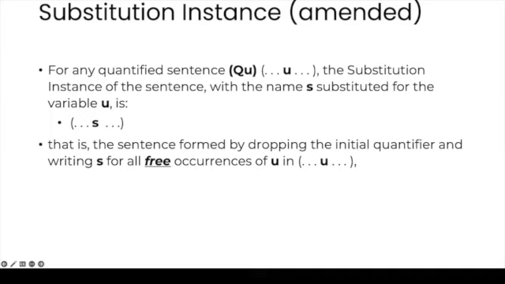And here the key difference from our previous definition is that we don't just drop the quantifier and then indiscriminately write the name wherever the quantifier's variable had occurred within the scope. Rather, we can only substitute those occurrences that become free when we remove the quantifier.